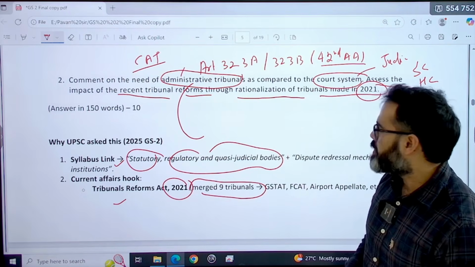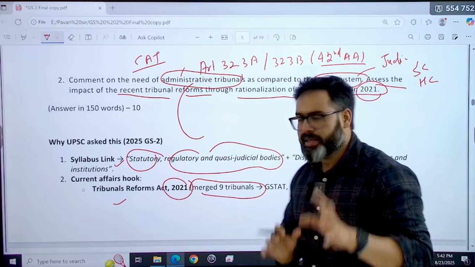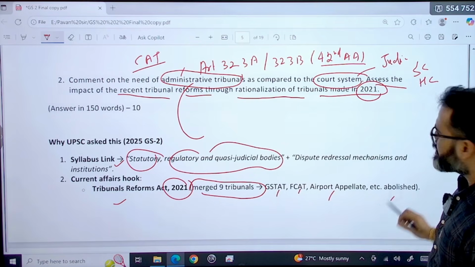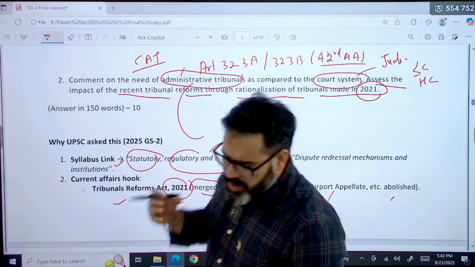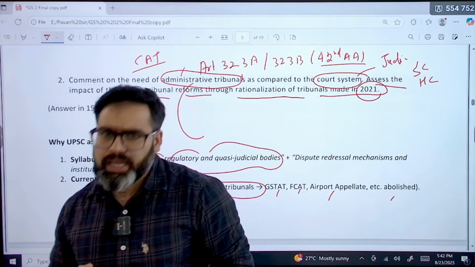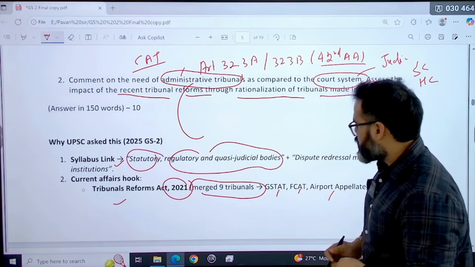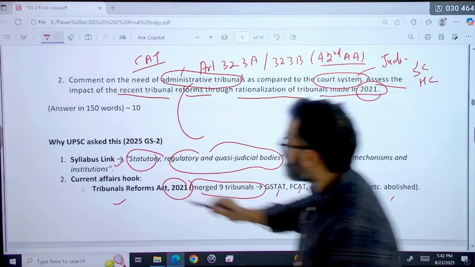जो tribunal reform किया गया था 2021 में it had basically merged total 9 tribunals. Like GSTAT, FCAT, Airports Appellate, etc. These were abolished basically. Number of tribunals were there, and many of the tribunals they were sharing the same domain. So that rationalization has been done. So whether it is better or not, that we need to assess in this particular question.